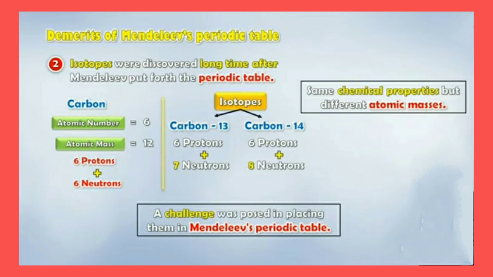And we have the isotopes of carbon, that is carbon 13 and carbon 14. In carbon 13 we have 6 protons and 7 neutrons, whereas in carbon 14 we have 6 protons plus 8 neutrons. So these are the isotopes of carbon. Children, a challenge was posed in placing them in Mendeleev's periodic table. So this was the second demerit.